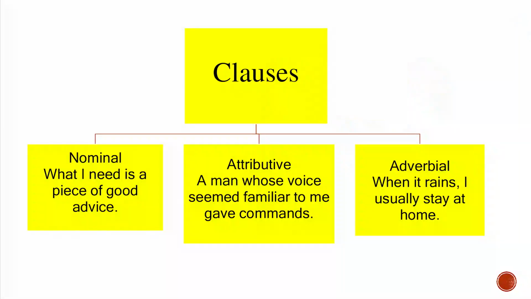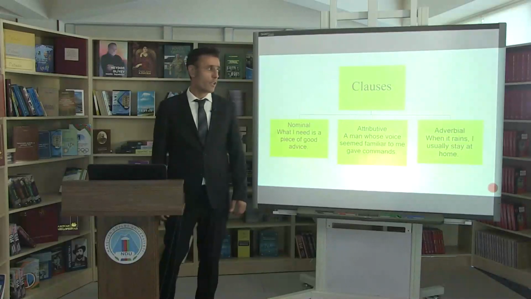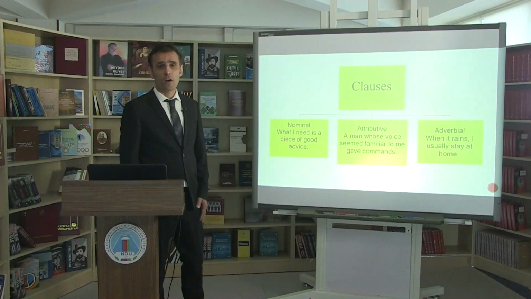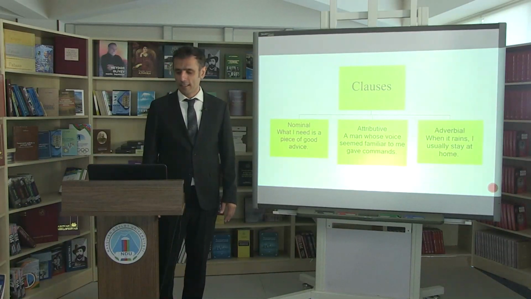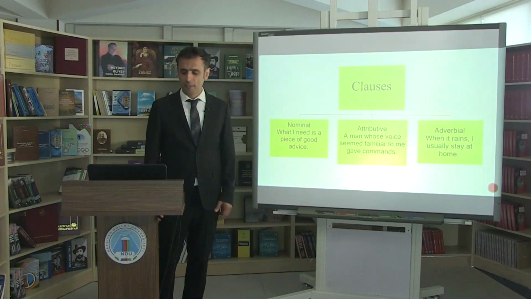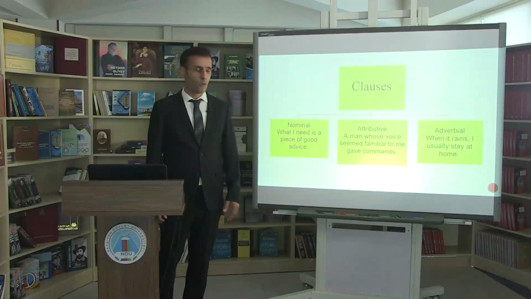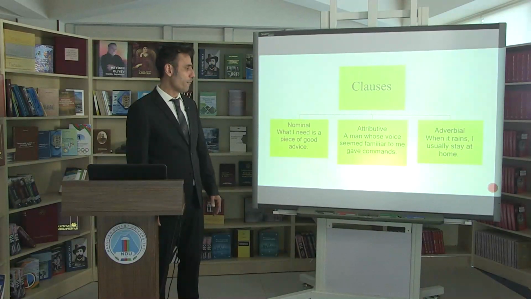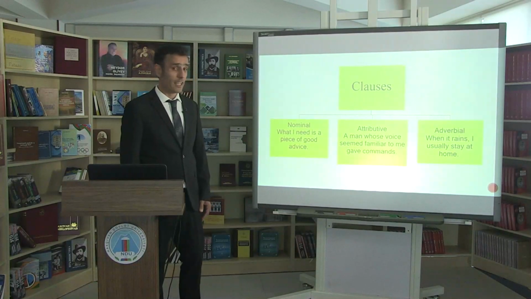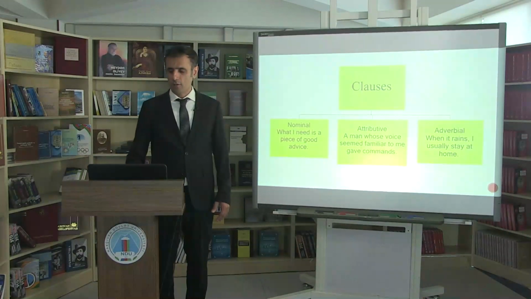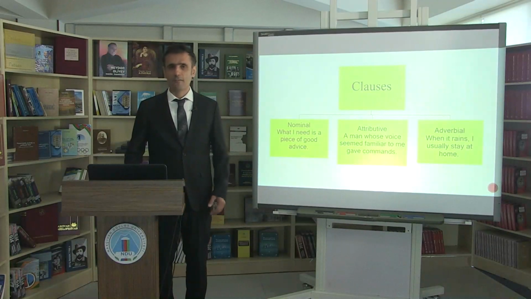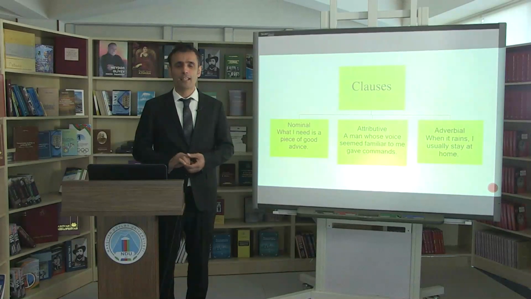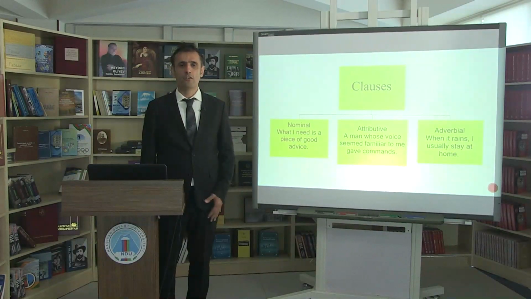Complex clauses are nominal, attributive, and adverbial clauses. Nominal clauses are a kind of complex sentence. "What I need is a piece of good advice" is a subject clause. Attributive clause: "A man whose voice seemed familiar to me gave commands." Adverbial clause: "When it rains, I usually stay at home" is an adverbial clause. So there are many complex sentences in English, but we will look at nominal clauses.